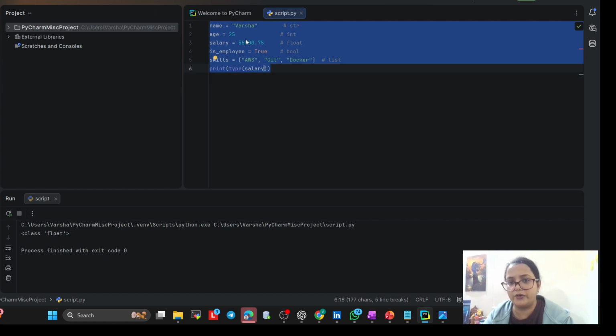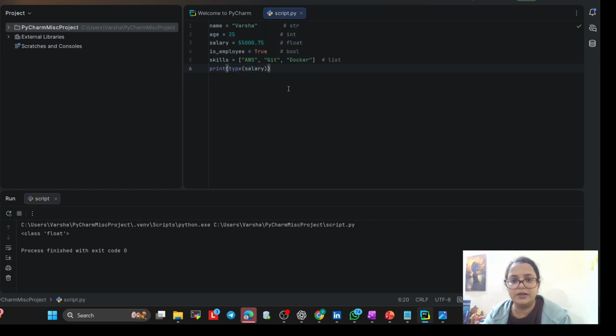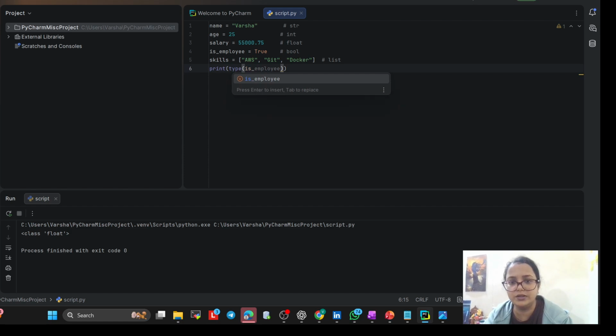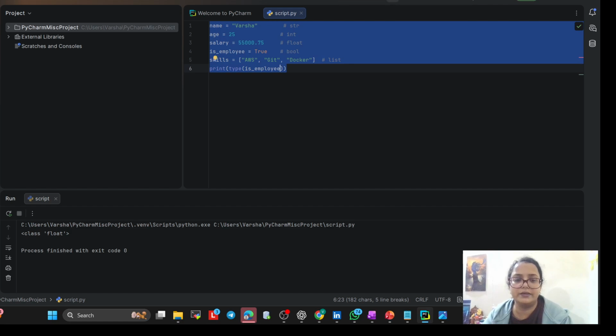See, float value. Salary is a float value. Now, in the same way, you can ask for the data type by writing this. Now, is employee true or false? So you just write is_employee and run it. This is what kind of value? It is giving a bool value. So in this way you can check the value.